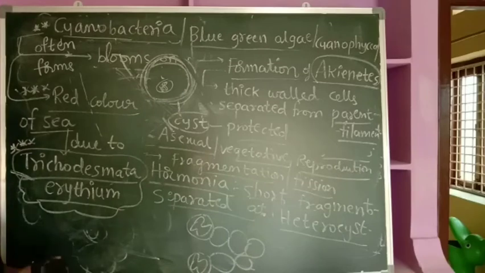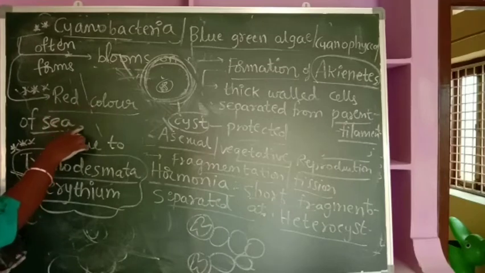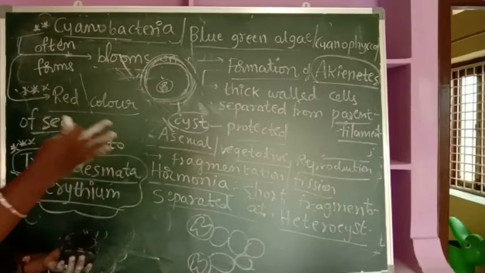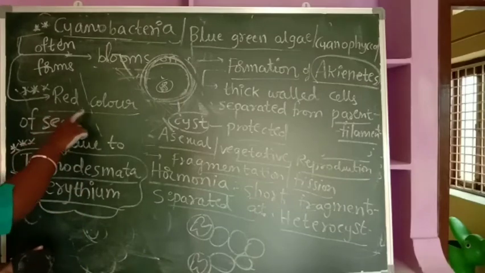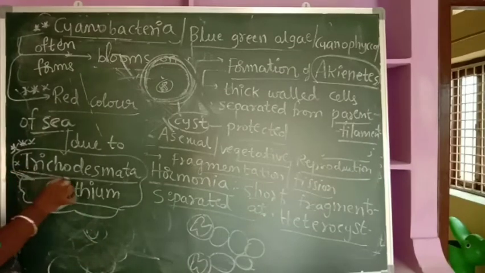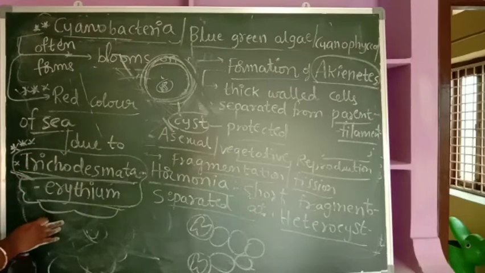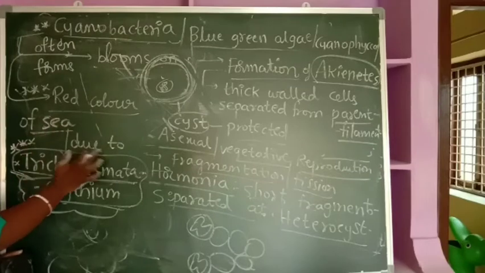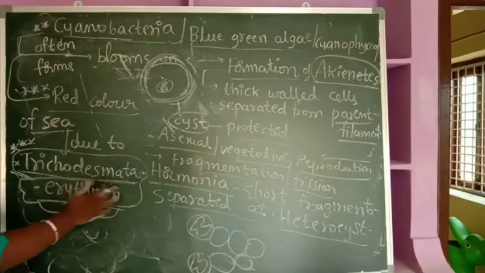Sometimes the sea appears red in color. At some places of the sea, it appears red. So if the question comes, the red color of the sea is due to which cyanobacteria, remember it's Trichodesmium erythraeum. This point is very, very important.